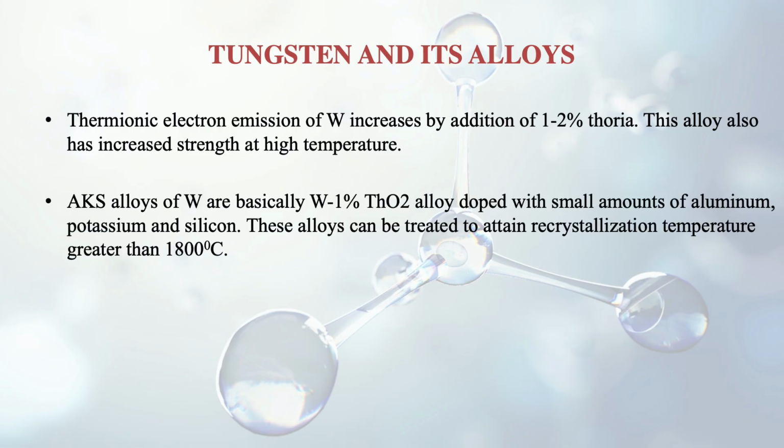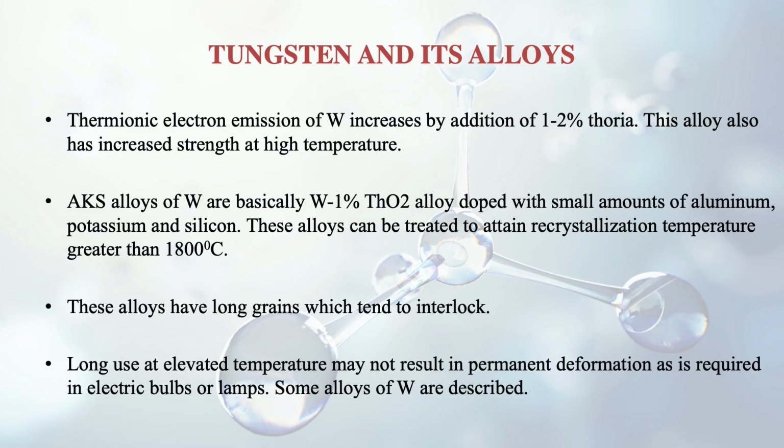Then there are doped alloys of tungsten, which are basically tungsten with 1% thorium oxide, and small amounts of aluminium, potassium and silicon are also there. These alloys can be treated to attain a recrystallization temperature greater than 1800 degrees centigrade. And these kinds of alloys have long grains which tend to interlock, and long use at elevated temperature may not result in permanent deformation, as is required in electric bulbs or lamps. Some alloys are described here, which I have mentioned to you.